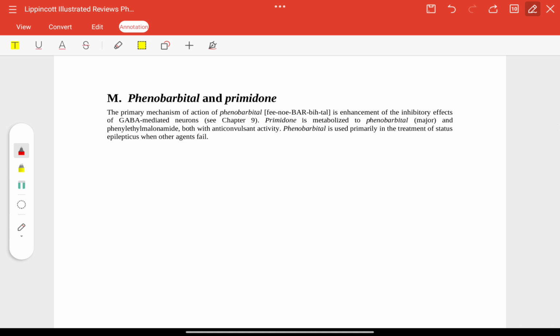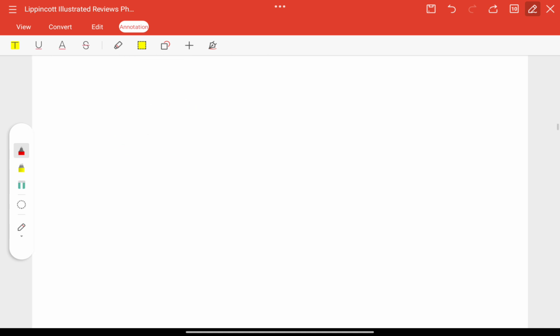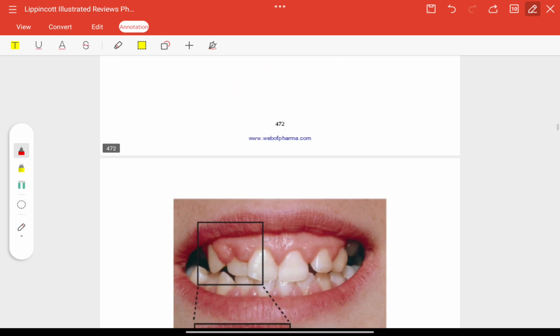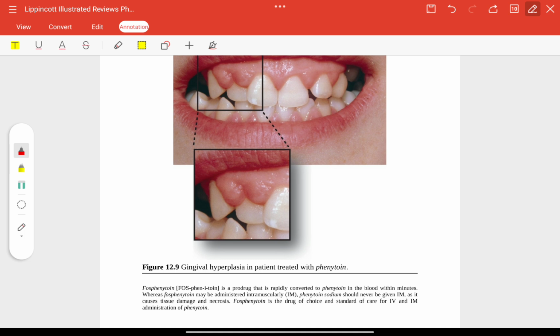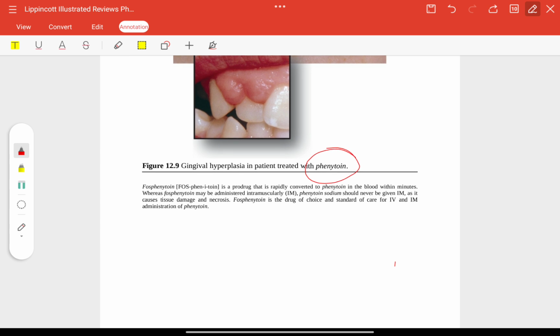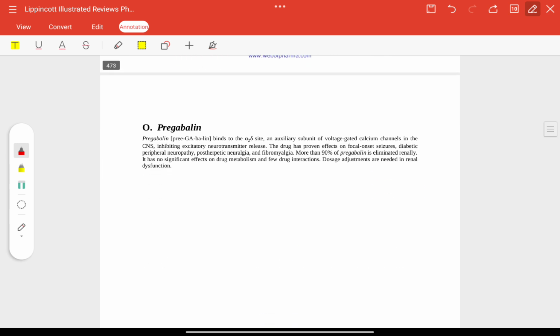Phenobarbital and primidone. They act on GABA-mediated neurons and are used for status epilepticus when the other treatments are not working. Phenytoin and fosphenytoin. Phenytoin blocks voltage gated sodium channels. Phenytoin is a potent enzyme inducer. Now you can see gingival hyperplasia when the patient is treated with phenytoin. Fosphenytoin is a prodrug, and it is a drug of choice for IV and IM administration of phenytoin.